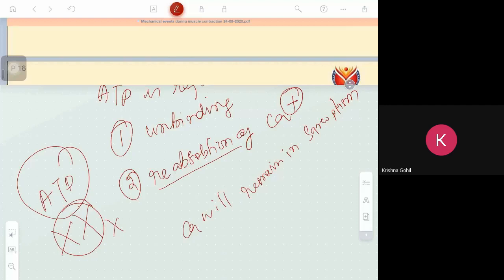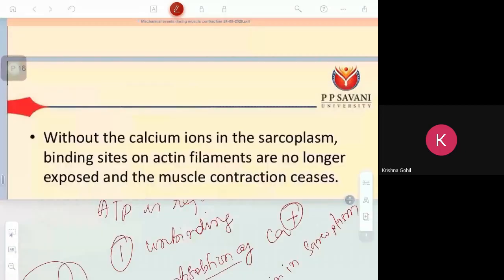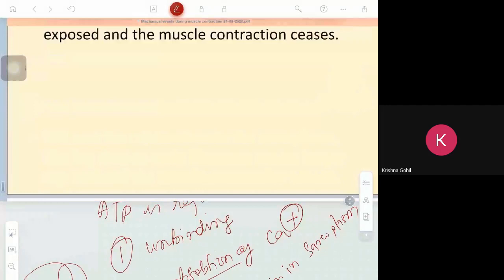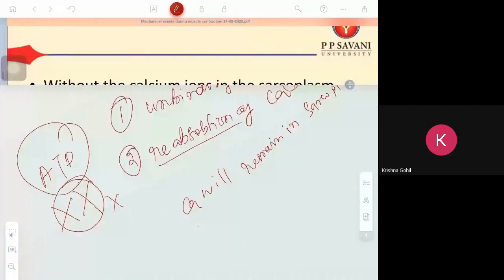If it remains in the sarcoplasm, the actin filament will remain exposed. Clear?